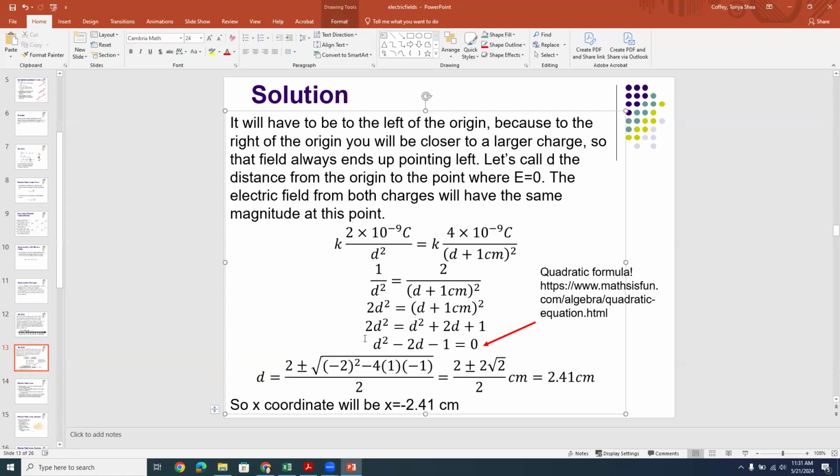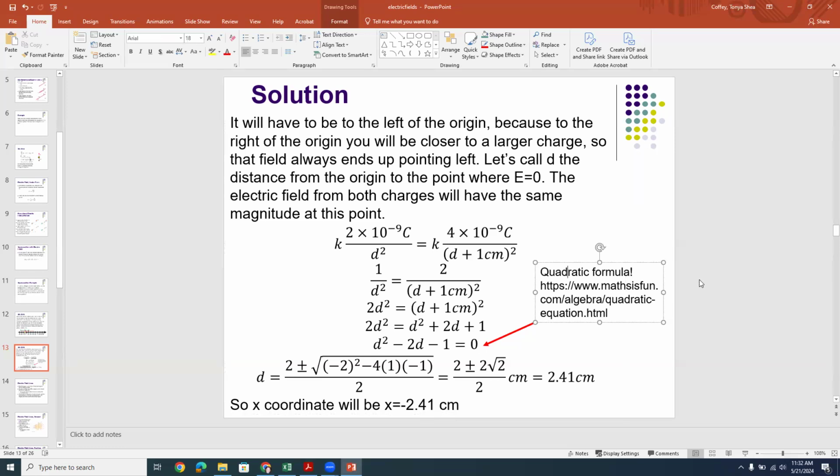Now you're going to have to go way back in time to whenever you covered this in your high school or middle school career. You remember the quadratic equation? You might have learned a little song that went with it. If you have ax squared plus bx plus c equal to 0, then x is equal to negative b plus or minus the square root of b squared minus 4ac, all over 2a. I don't know if you remember that, but anyway, they taught it to me. So this is the quadratic formula.